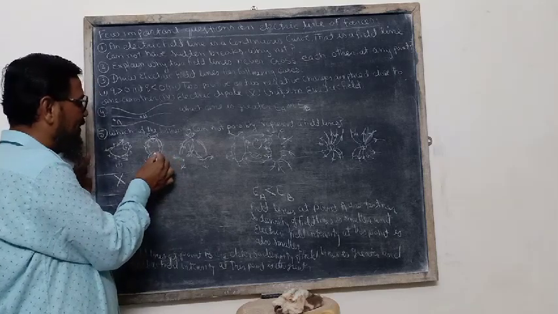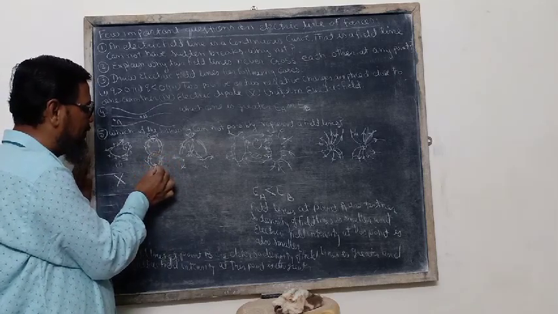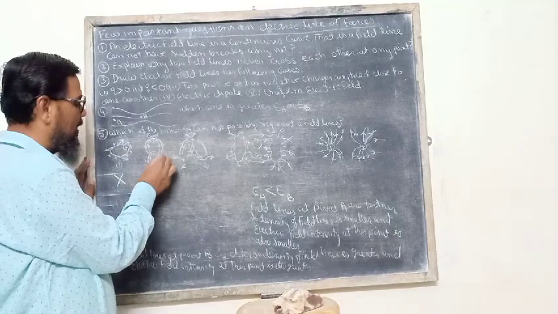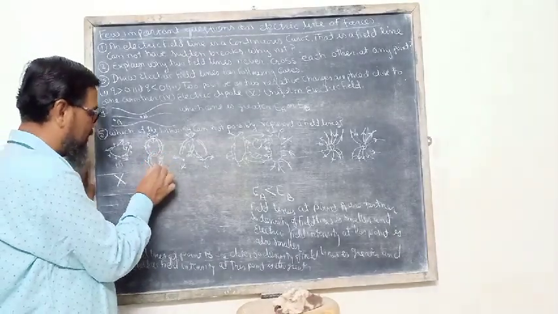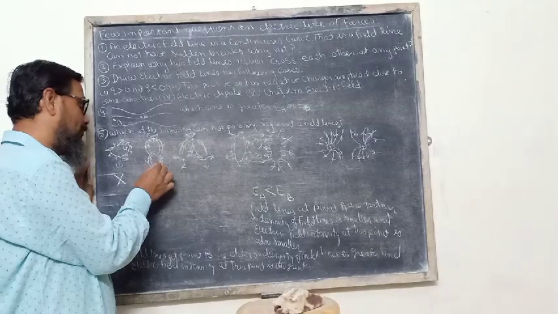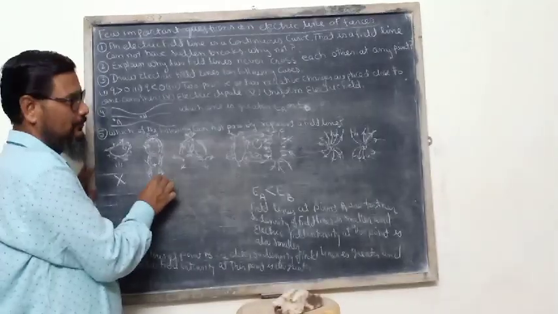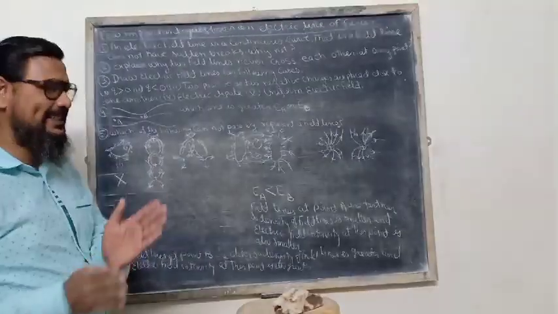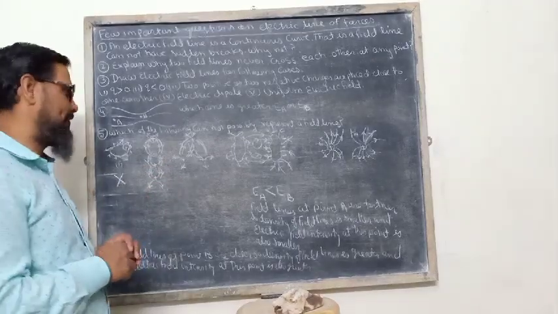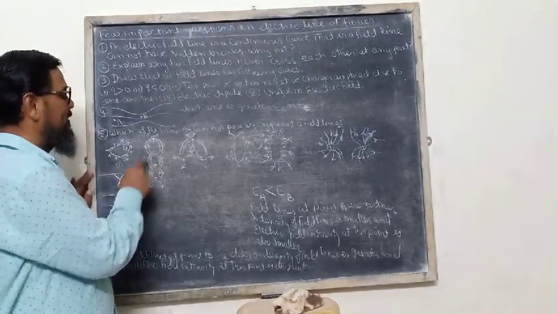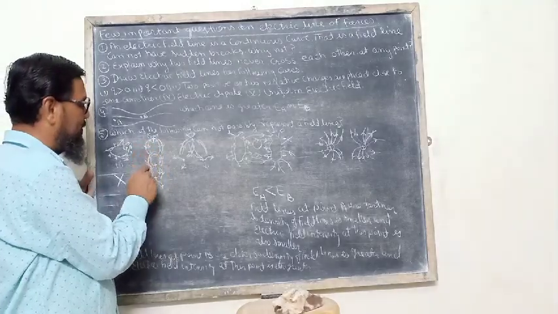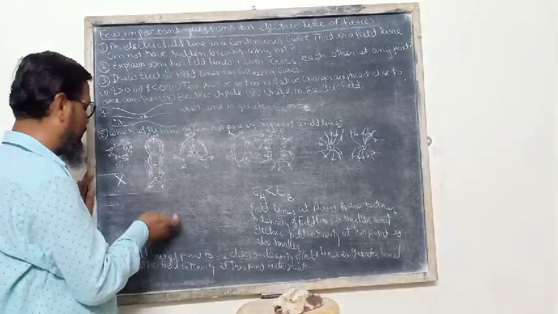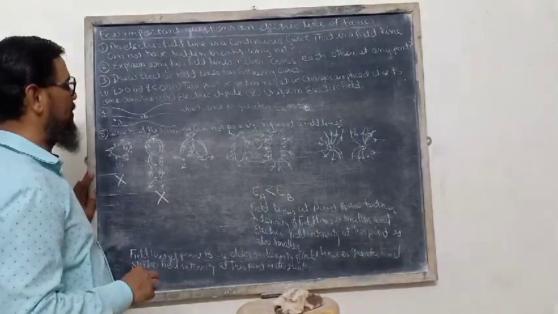But in this case, the field lines are moving from this negative charge to this positive charge, and from positive to positive, which is not possible because field lines always start from a positive charge and end at a negative charge. So this is also not possible.